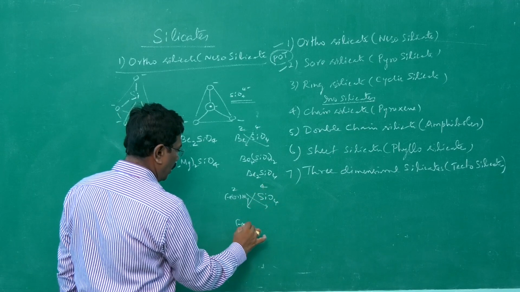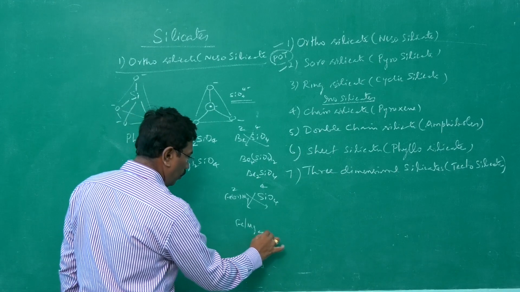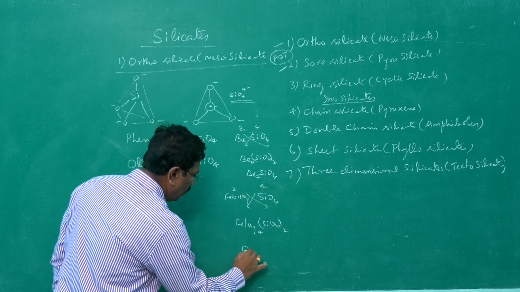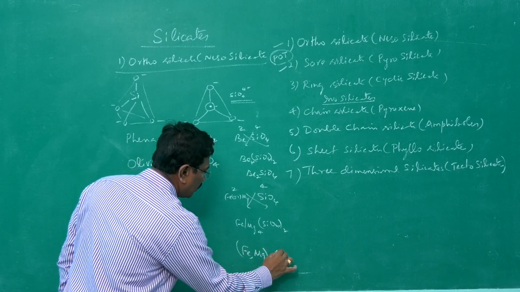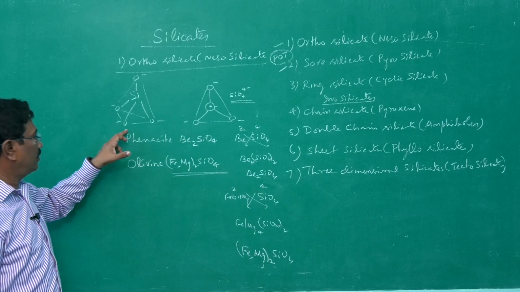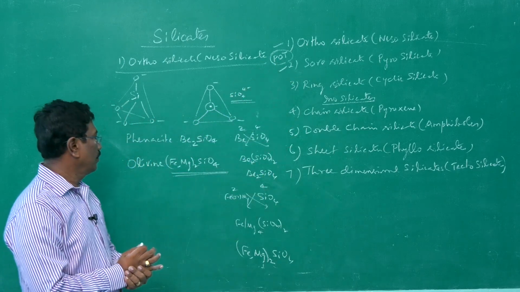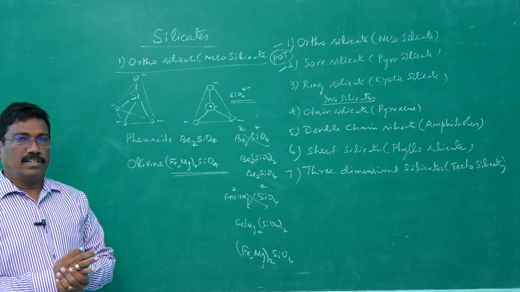Therefore, the molecular formula comes as Fe Mg (SiO4)2. Upon simplifying, you will be getting FeMgSiO4 twice. That's what we have done here. Phenacite, olivine, the first two examples start with P and O. So that is about orthosilicate or nesosilicate.